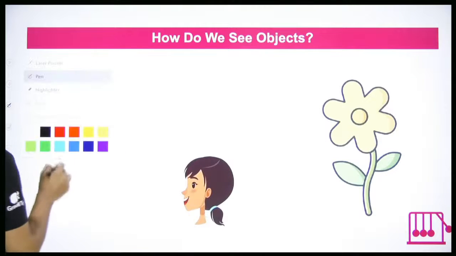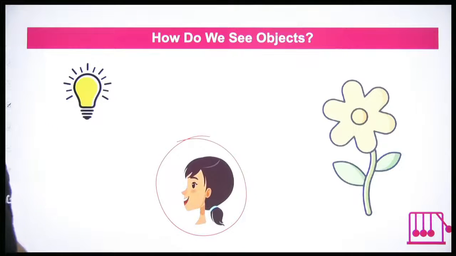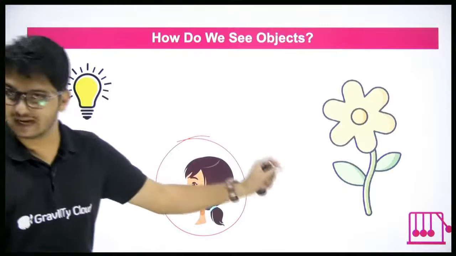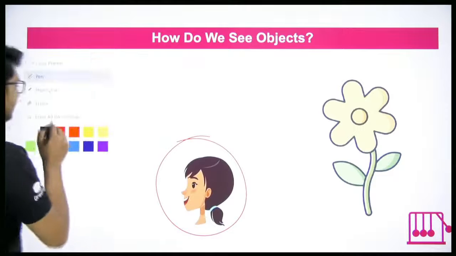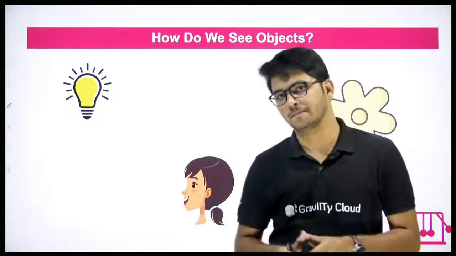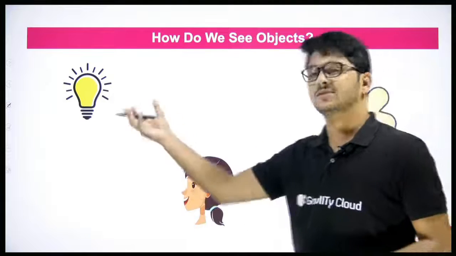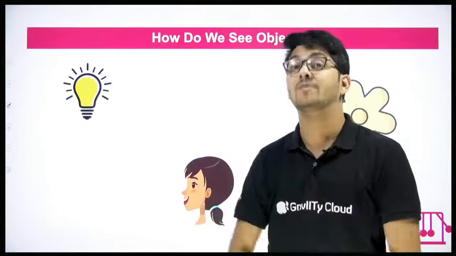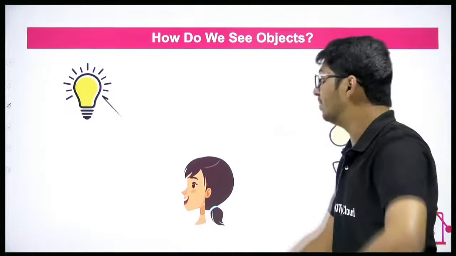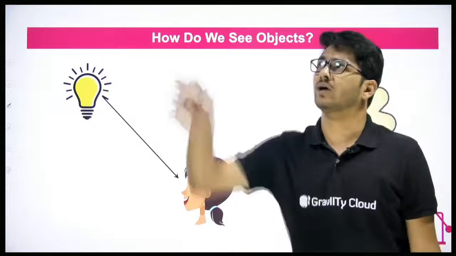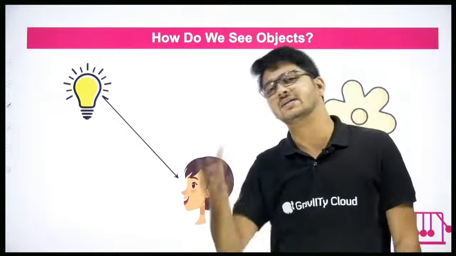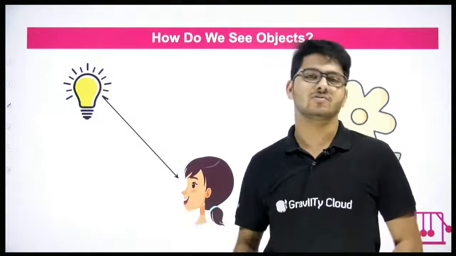So here look at this, how do we see objects? There is a girl, we can see her, right? She wants to look at both the bulb and the flower. First, she is looking at the bulb. When she is looking at the bulb, what happens exactly? What does the bulb do? The bulb will emit light. The bulb will produce light. So light from the bulb will reach her eyes. If I am looking at a bulb, light from the bulb will come into my eyes. It will go into my eyes, and then after that, our body will take care of it.